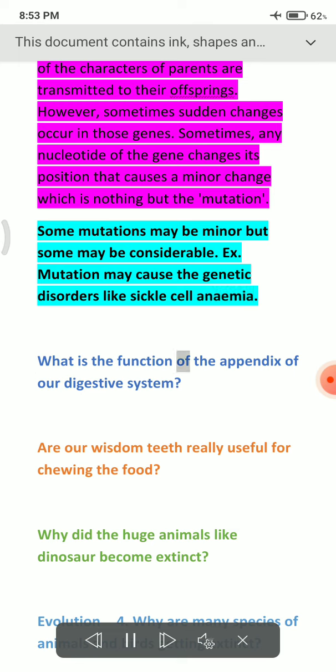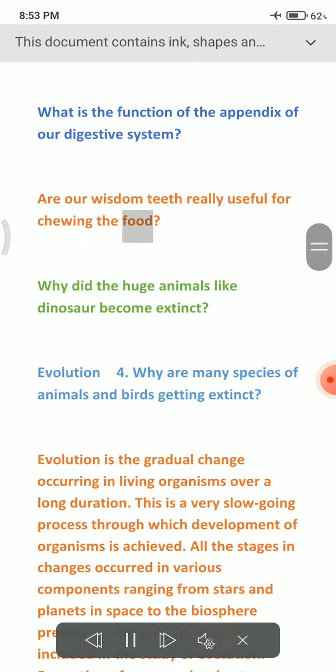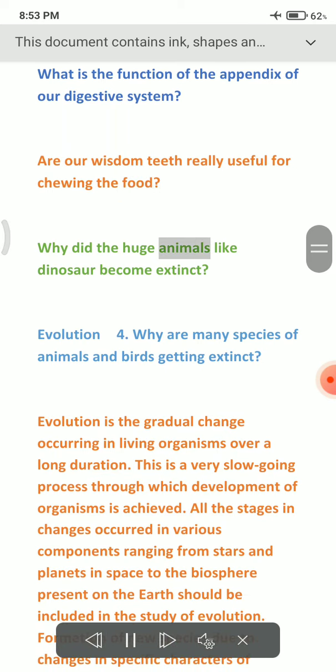What is the function of the appendix of our digestive system? Are our wisdom teeth really useful for chewing the food? Why did huge animals like dinosaurs become extinct? Evolution. Why are many species of animals and birds getting extinct?